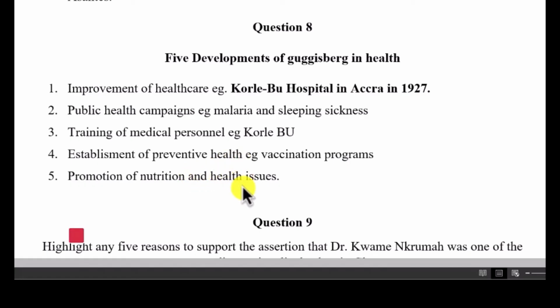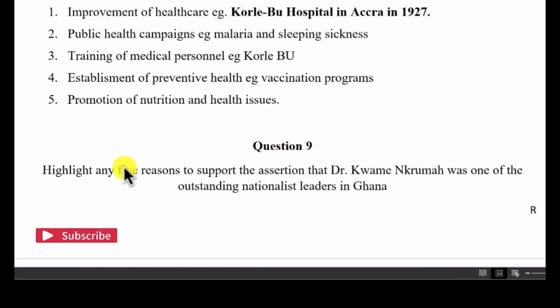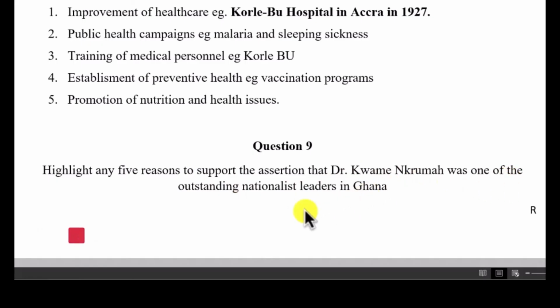Good. Now the last question has to do with highlight any 5 reasons to support the assertion that Dr. Kwame Nkrumah was one of the outstanding nationalist leaders in Ghana. I decided not to answer this question for you because this question more or less is a debatable question, and it's just about you talking about the role. They are just asking you about the role of Nkrumah as compared to other nationalist leaders like J.B. Danquah and other people, as we already know.